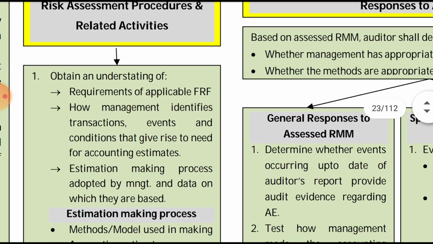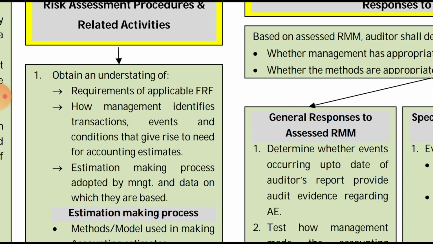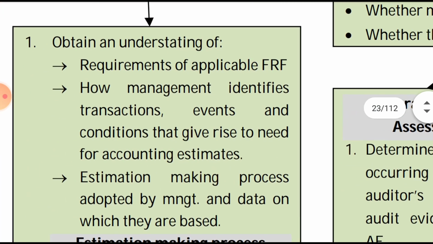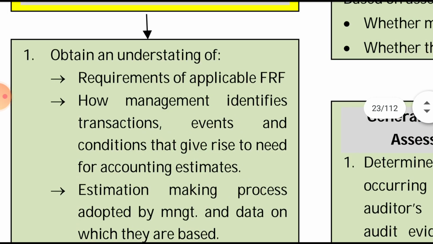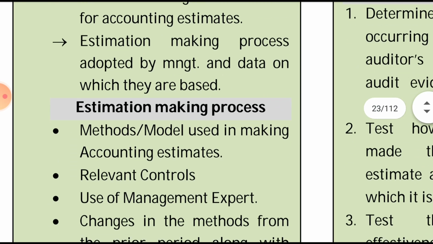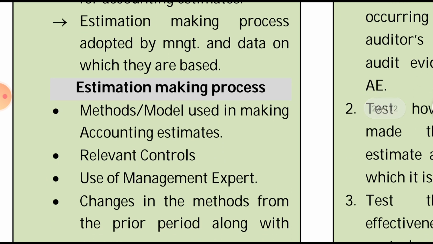So the auditor has to check whether the management has appropriately applied the financial reporting framework. See, over here they obtained an understanding of the requirements of the applicable financial reporting framework. Now they will check whether the management has appropriately applied it. Then secondly, in the estimation making process we have seen the methods and models used in accounting estimates. So they will check whether the methods are reasonable and whether they are consistently applied.